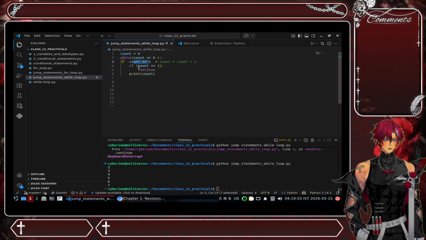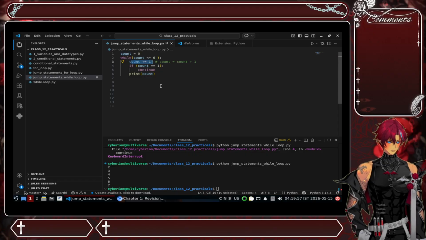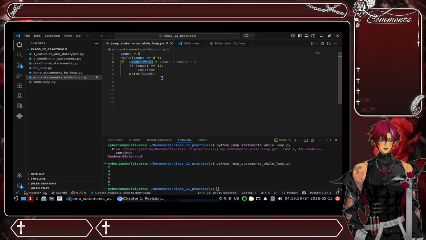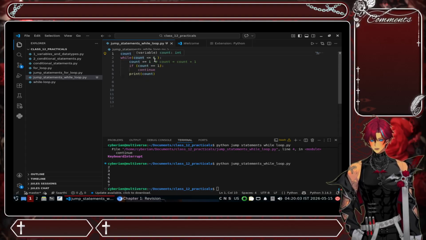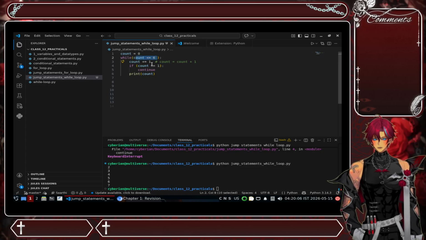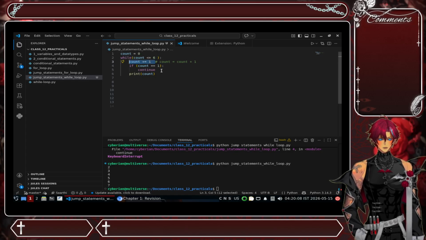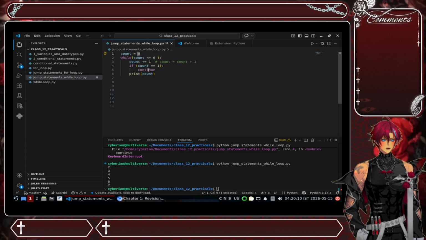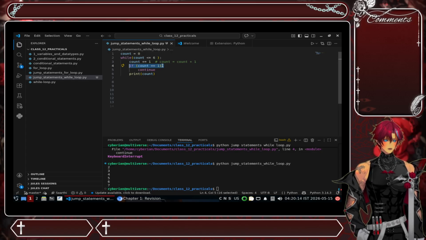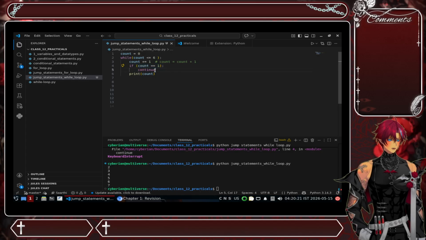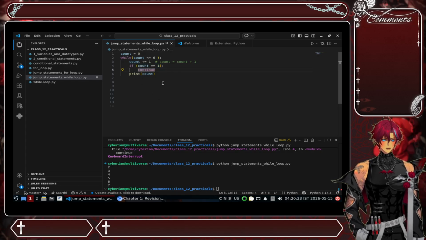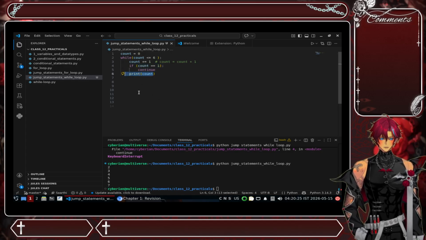Then it increments the value by 1. So the previous value was 0, and now it checks whether the count is 1 or not. Obviously now in the first iteration it is 1, so it will continue. So the printing of the count will be skipped.